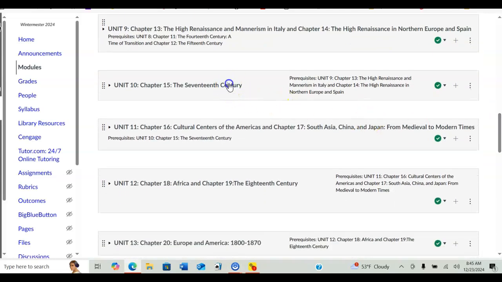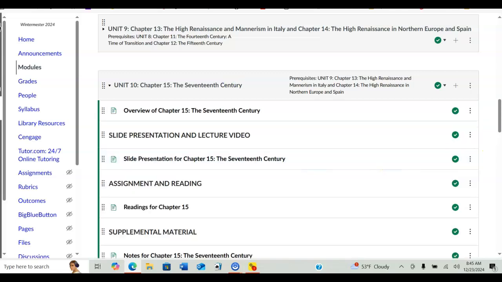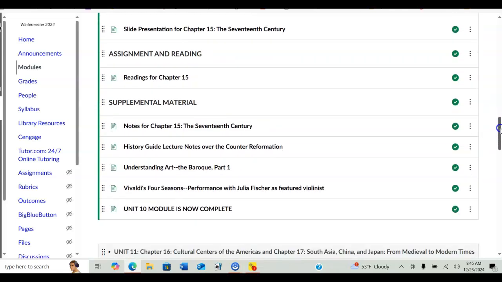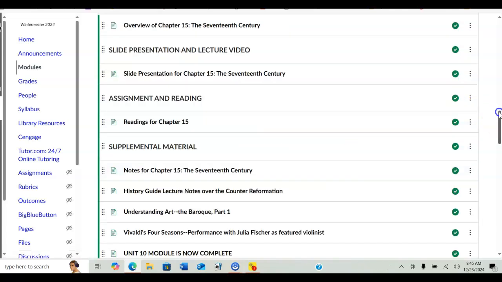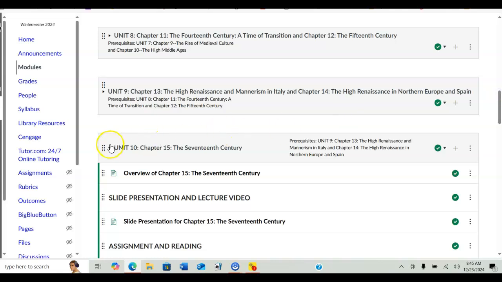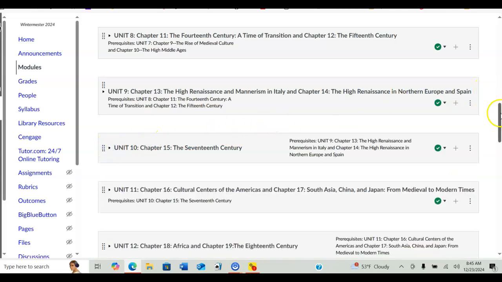This one, the 17th century. This is the unit that has the understanding art of the Baroque. I give you the link to part one, and then it shows you parts two and three as well that you can go into. So again, these are the units you want to look at. These are the ones that you get to go with.